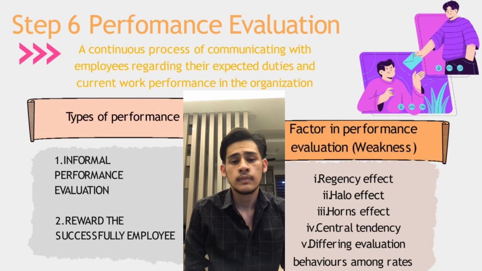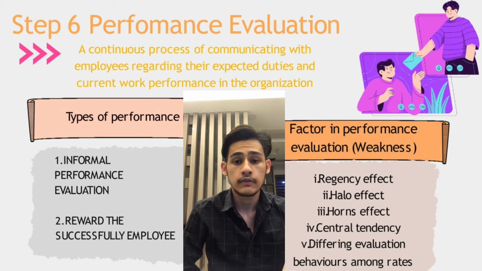The next step, step 6, is performance evaluation. Performance evaluation is a continuous process of communication with employees regarding their expected duties and current work performance in their organization.